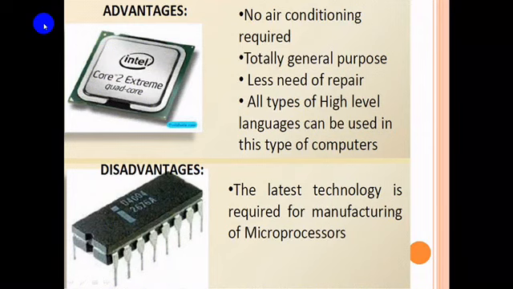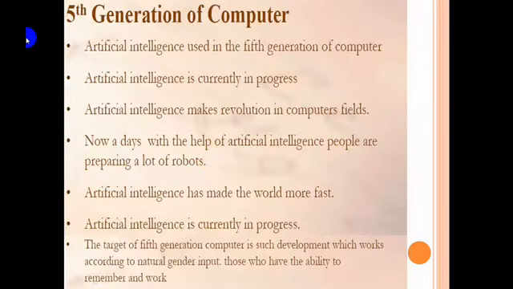Next, the last is the fifth generation of computers. The fifth generation is mostly based on artificial intelligence. It is still in a developing stage, and it is difficult, as technological development gained in the previous computer generations is used. Artificial intelligence is currently in progress, and it is making a revolution in the computer field.